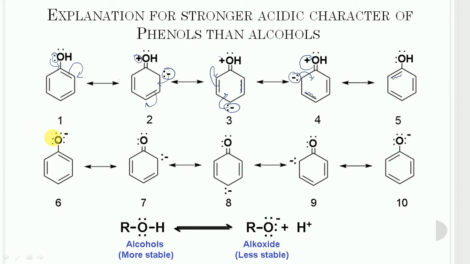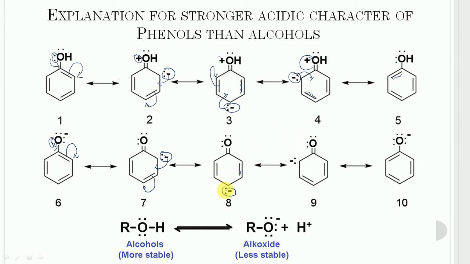Now this lone pair will take part in pi bond formation between oxygen and carbon of the ring, and this pi bond will shift toward this side. A negative charge will appear on this carbon, and a fresh pi bond between oxygen and carbon is formed. Then this lone pair will take part in pi bond formation and shift toward this side, so this carbon has a fresh double bond and the negative charge appears on this carbon.